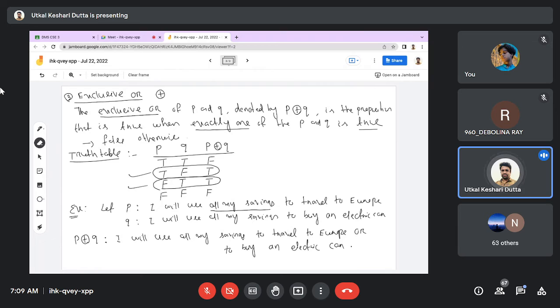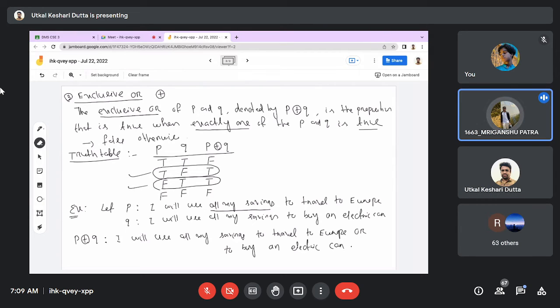The same thing, inclusive or exclusive or, nothing different. The only difference is when both are true. When both are true, inclusive or is true, and when both are true, exclusive or is false. That is the basic difference. Then all the other cases will remain the same. So in exclusive or we can use the word either. No need to add either, only or is enough.